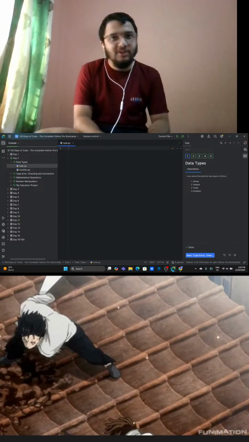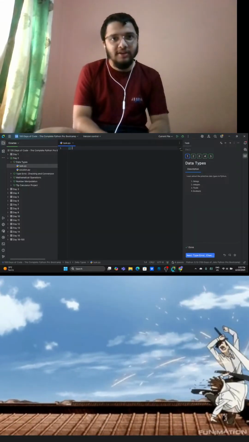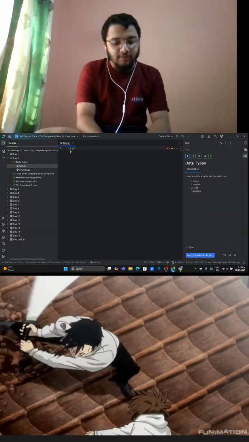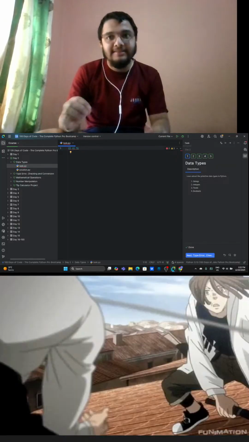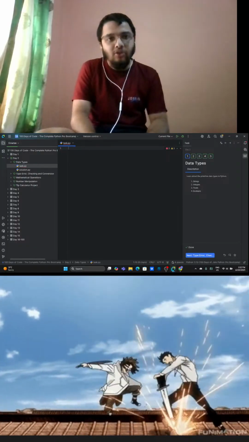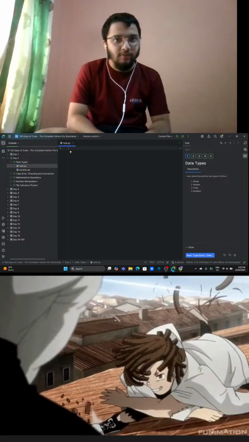The another data type is integer. Integer can be anything. 23 is an integer. 45 is an integer. 78, 76 is an integer. So any number is an integer. And the another data type is float.